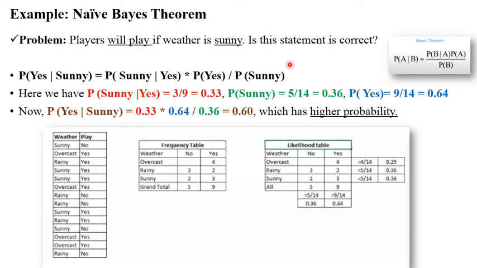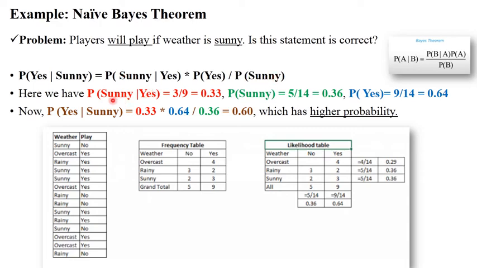So as per our Bayes theorem formula, see, this is our Bayes theorem formula. Put this value into this theorem. See here, probability of yes given that sunny. As per our problem statement, sunny weather is there and will play means yes. So yes given that sunny, and put this value into this formula. This is our formula, right? Now the first step is you need to identify the value of this equation.